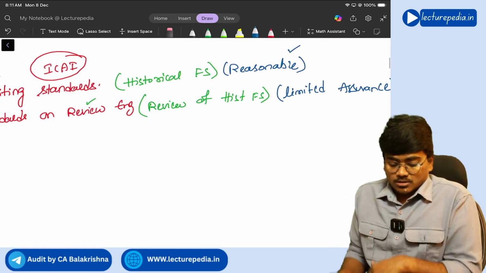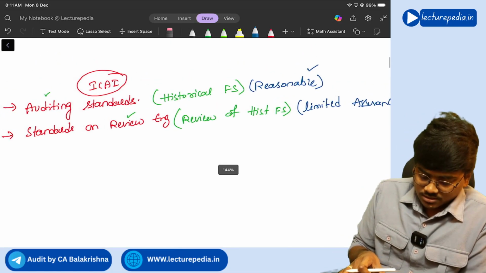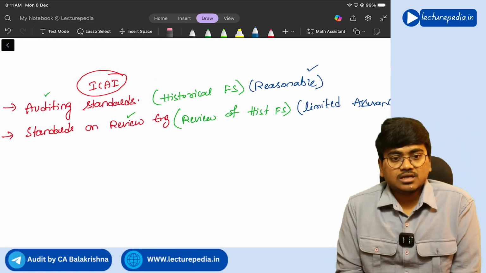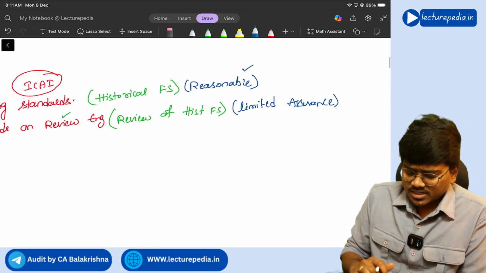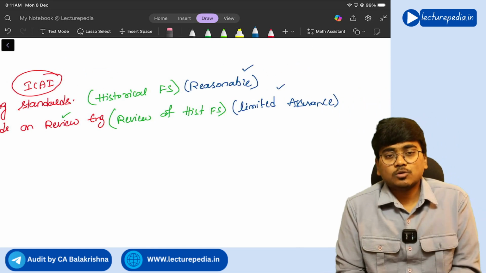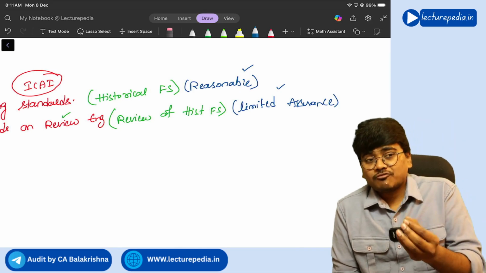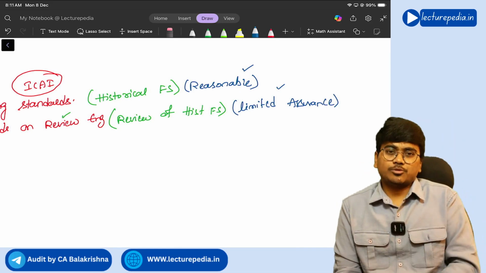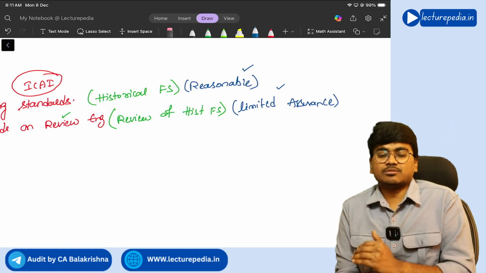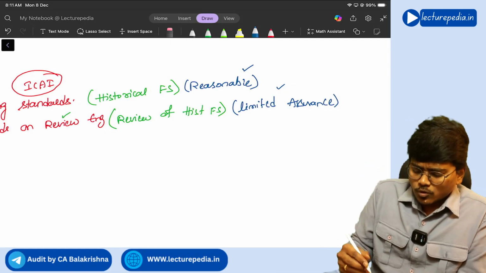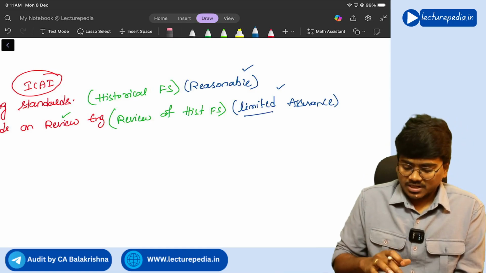So the auditor will provide limited assurance in case of review. Why? Because you are performing fewer audit procedures when compared to the audit, so you will get only limited assurance.